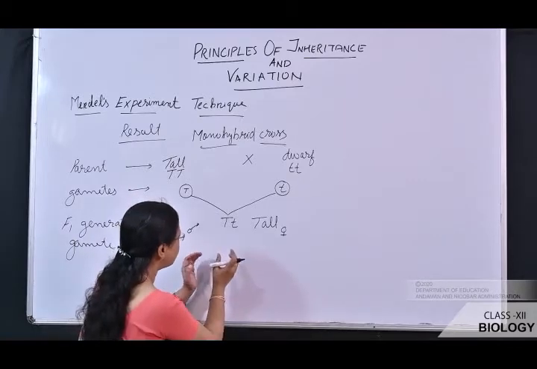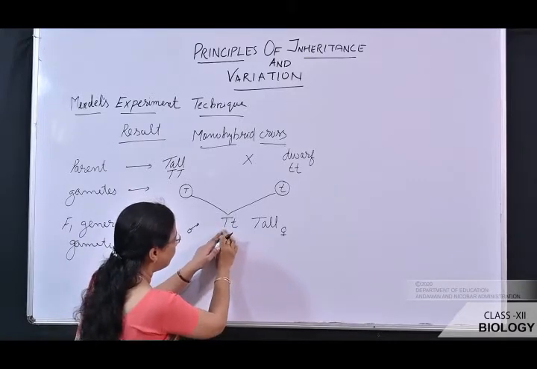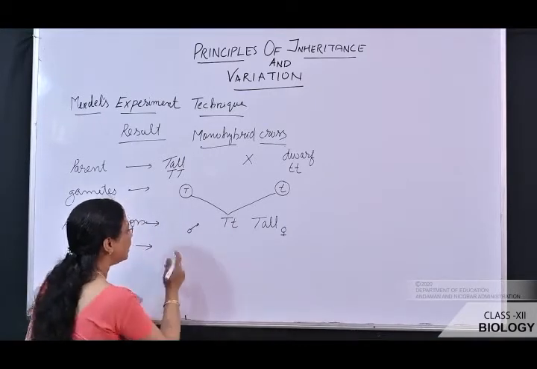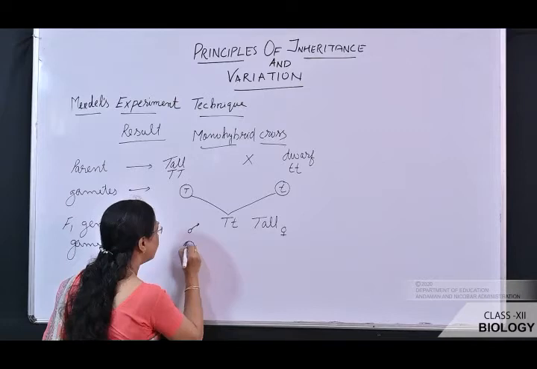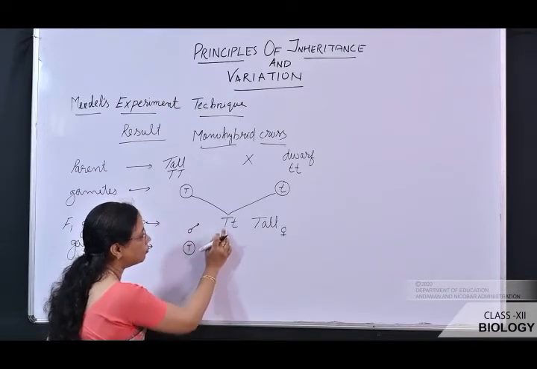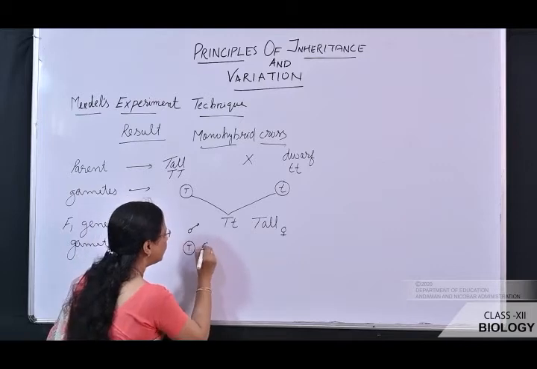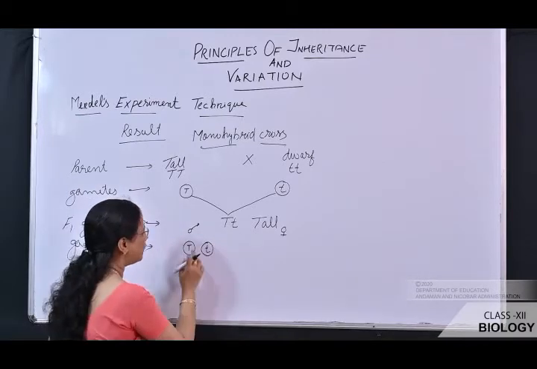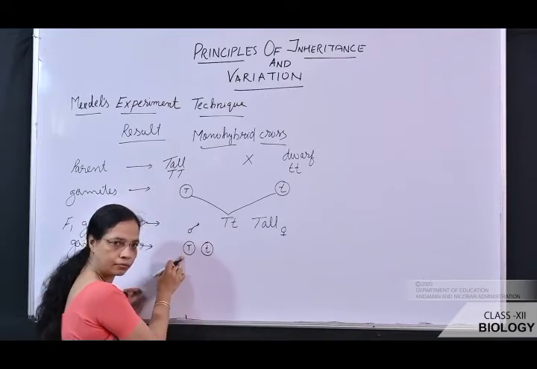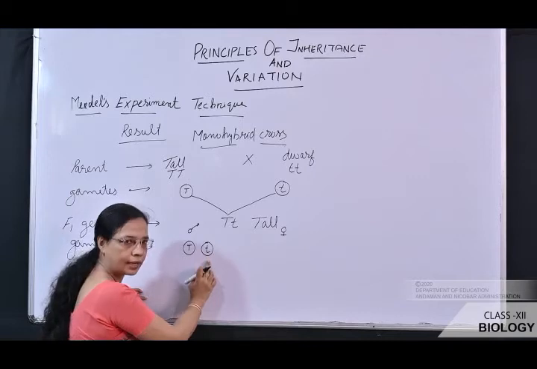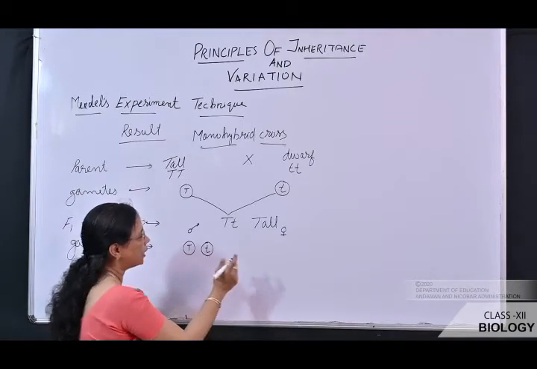So, during the process of meiosis, what happens? The paired condition of alleles gets separated and only one allele will go to one gamete. So we can say the gamete receives only one allele. Capital T will go to one gamete, and another allele, small t, will go to the other gamete.